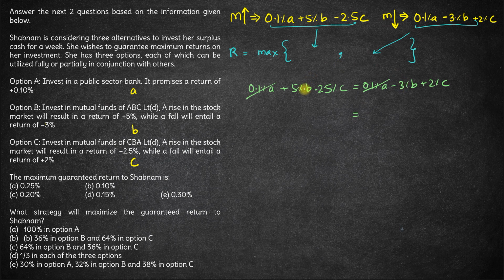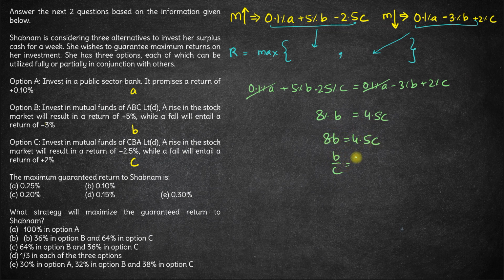Minus 3% becomes plus 8% of B, and minus 2.5 goes here, becomes plus 4.5% of C, right? So percent is by 100, which gets cancelled out here. So we have 8B is equal to 4.5C.